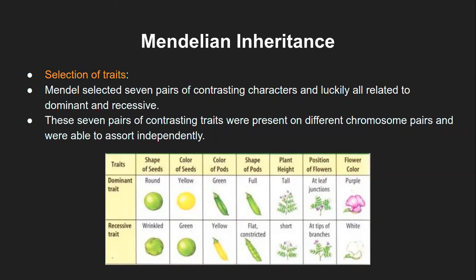Then he went on simultaneously with the other traits also. That way the pure lines were established. And then when he also had different breeds, he crossed the purple flower plant with the white flower plant, and then he checked again what the outcome is up to the second generation. Then again he went back and repeated the experiment.